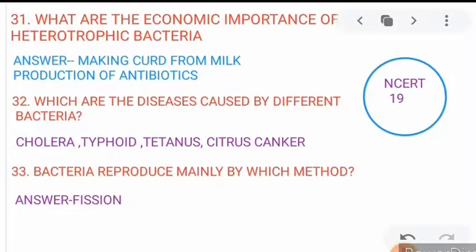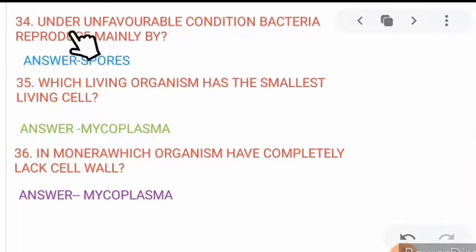Next, 33. Bacteria reproduce mainly by which method? Bacteria reproduce mainly by the fission method. Now move to the next. Under unfavorable condition, bacteria reproduce mainly by what? Whenever the condition is favorable, they reproduce mainly by fission. When the condition is unfavorable, they reproduce by spore formation.